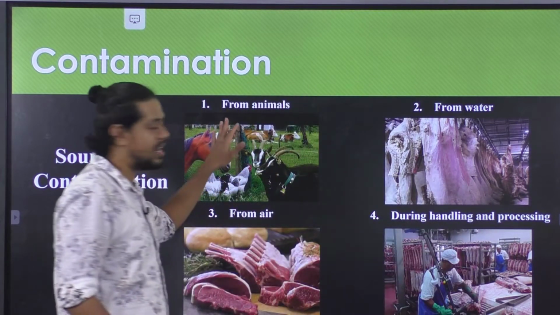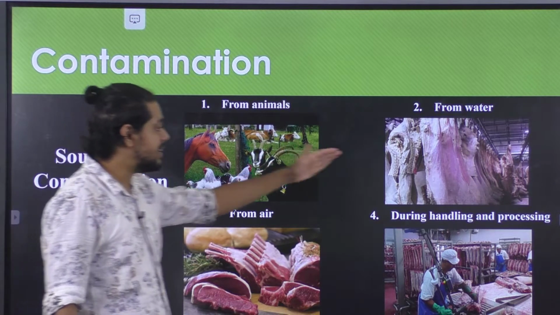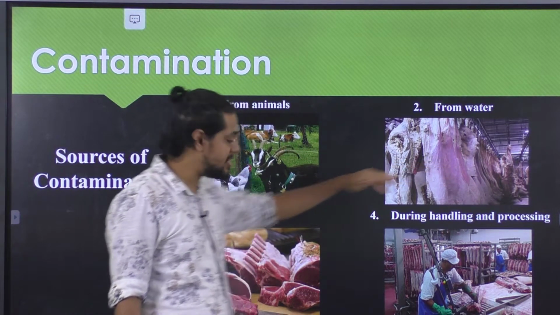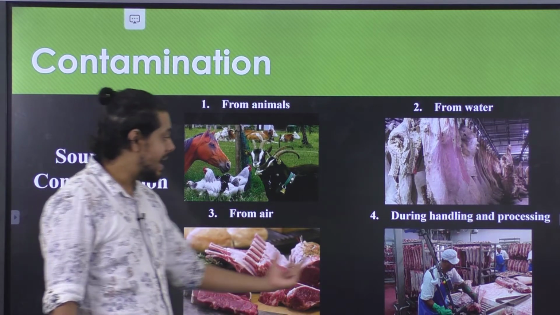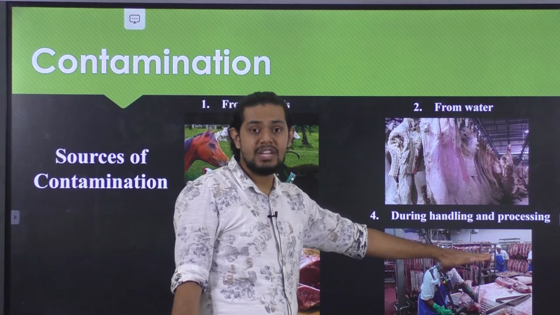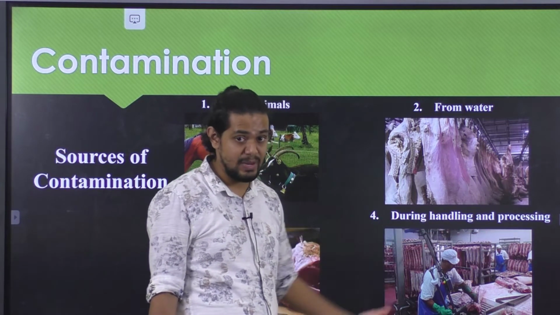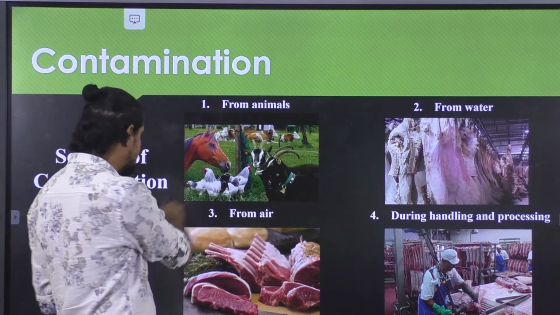The sources of contamination of the meat can come from the animal itself, it can come from the type of water that is being used in the meat industry, the aerial microflora which might be present, and also the contamination which might occur during processing as well as handling of the meat as well as meat products. Let us understand individual contamination one by one.